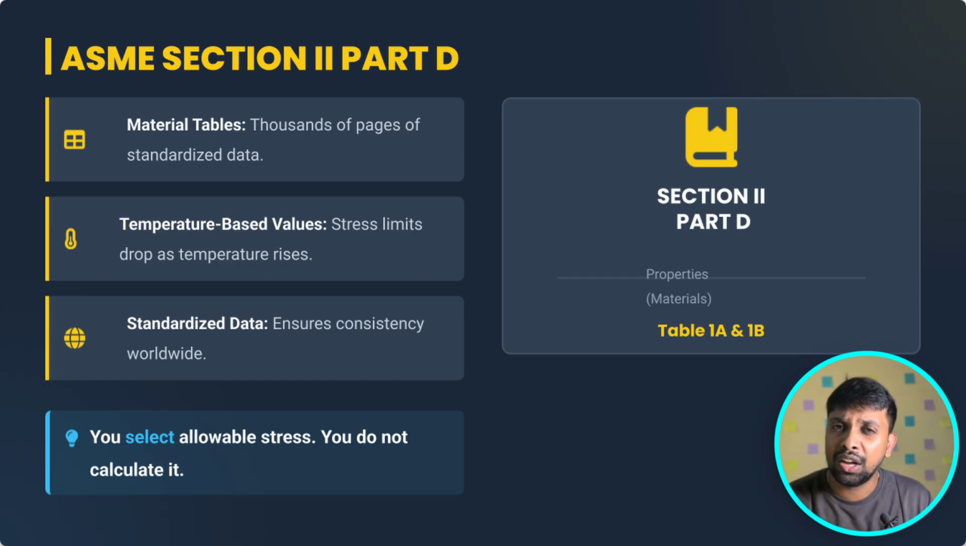Okay, and why are we using this standard? Why are we using ASME Section 2 Part D? To standardize the data, to ensure that each and every person in the whole world is using the same allowable stress which ASME has provided. When we are designing an ASME pressure vessel, we have to use the ASME allowable stress. For other codes, other allowable stress might apply. So if you are designing a vessel for ASME, you have to follow the ASME rules. If you are designing a vessel for ASME Section 8 Division 1, we have to use the allowable stress from ASME Section 2 Part D.